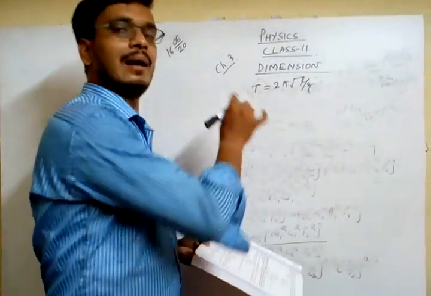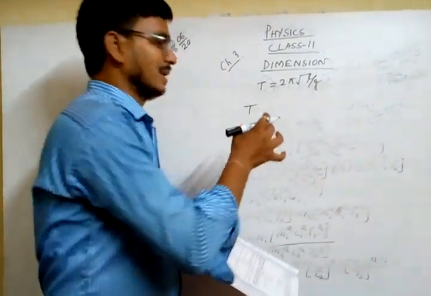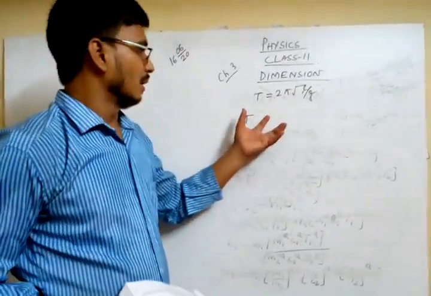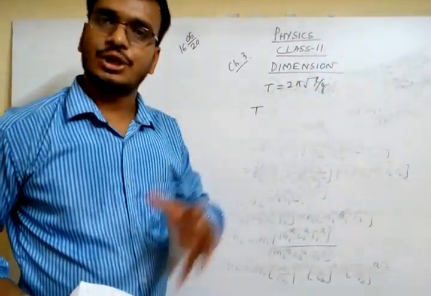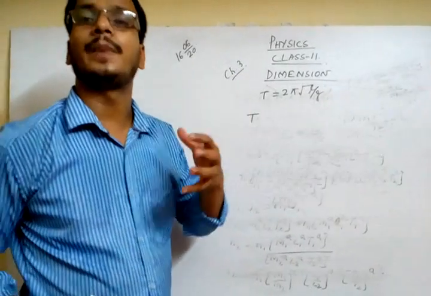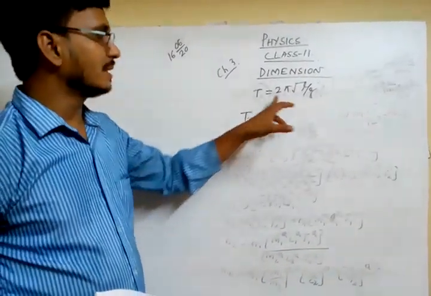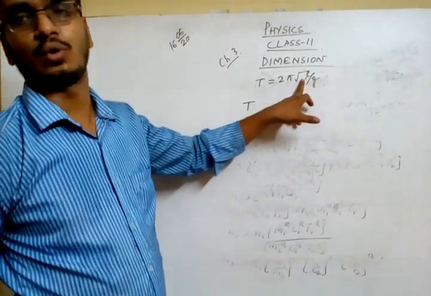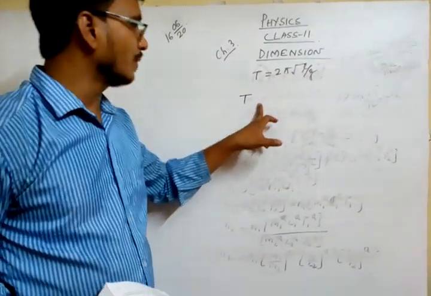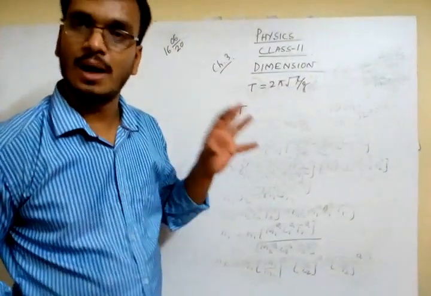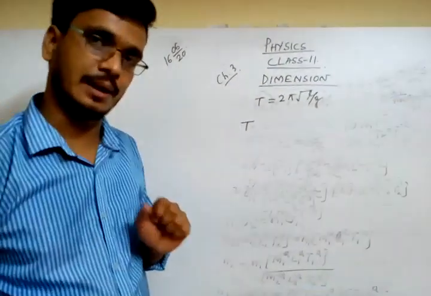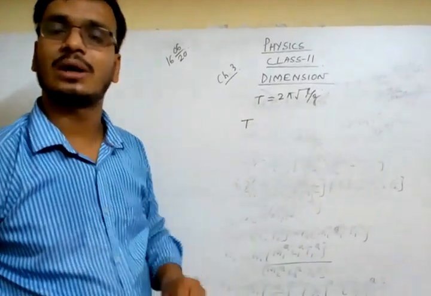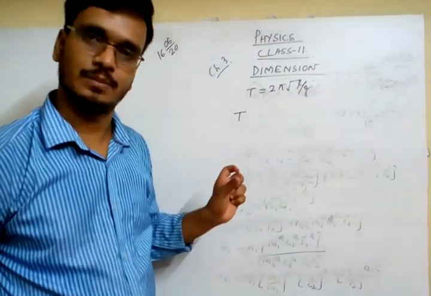So we can take that it depends upon mass, it depends upon length, it depends upon time. After the equation, if it does not depend, then we will say it does not depend upon mass. T is equal to 2 pi root over L by G. From here you can see that the mass term is not there, so we will say it does not depend. But to prove the equation, we have to take all the three quantities: mass, length, and time. At the last, if the mass value is not coming, then only we will say it does not depend.